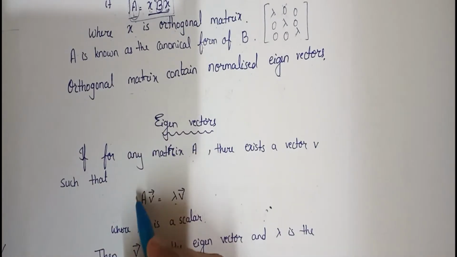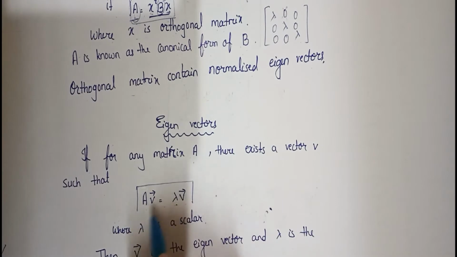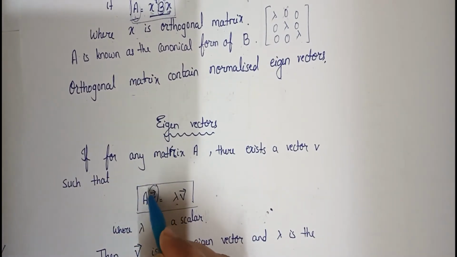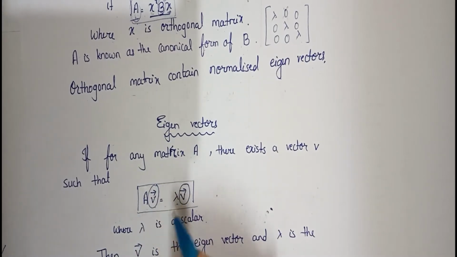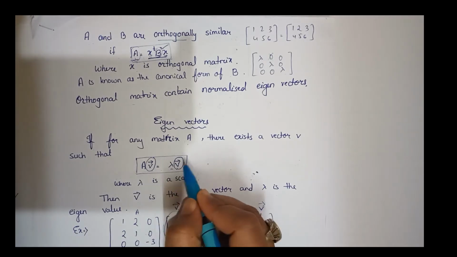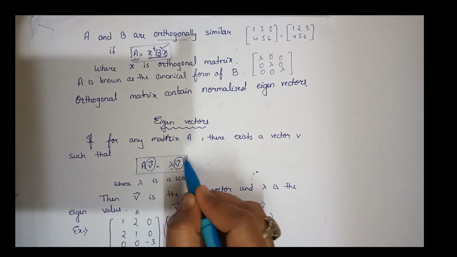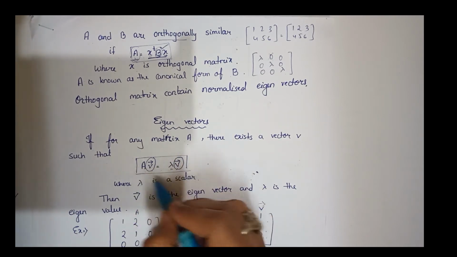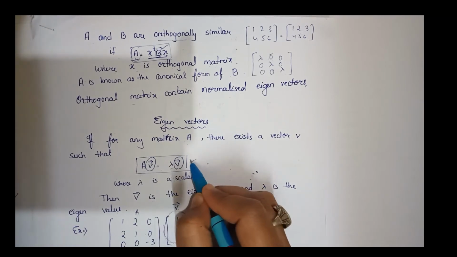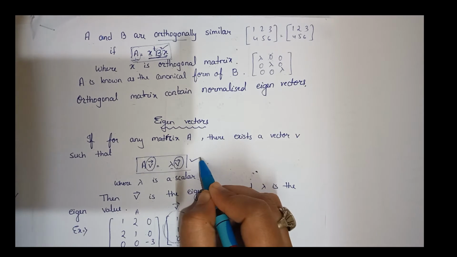This is the condition I just talked about: there exists some vector for a matrix, and after multiplying the two, I get the same vector, possibly scaled by some scalar value that is known as the eigenvalue. This is a general statement, and using this we can find the characteristic equation. That means from this generalization we got our characteristic equation.